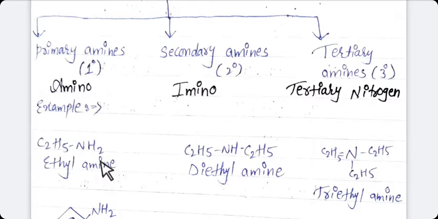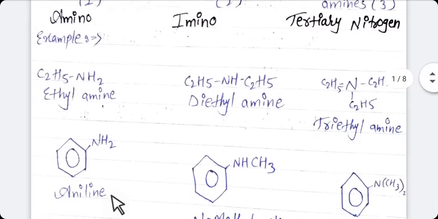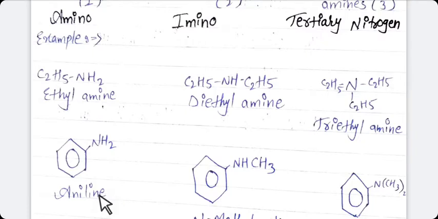If hydrogen atom is replaced by aryl group, just see in this example, hydrogen atom is replaced by aryl group. So the name of this compound is aniline. Aniline means ArNH2.